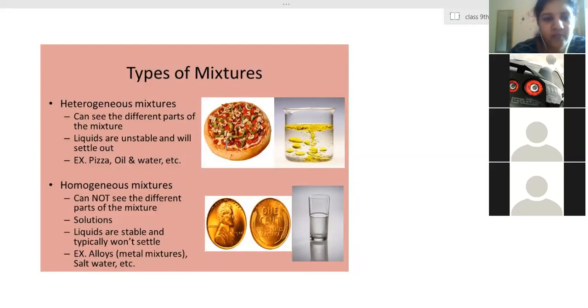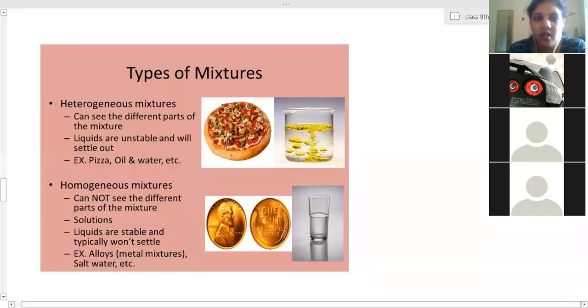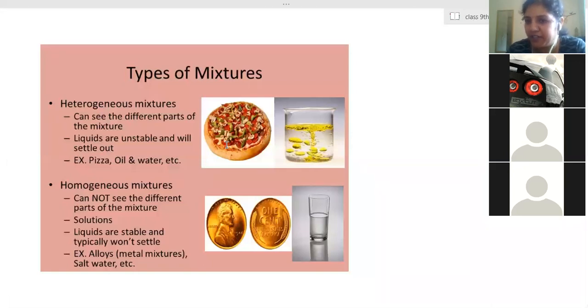So here I have written already, in homogeneous mixtures we cannot see the different parts of the mixture. Those form solutions. Next, I will explain what are solutions, suspensions, and colloids. Solutions are stable and typically won't settle. When kept undisturbed for some duration, in the liquid case, the particles won't settle down. You keep it for 1 year also, the salt and water solution, the salt won't settle down.